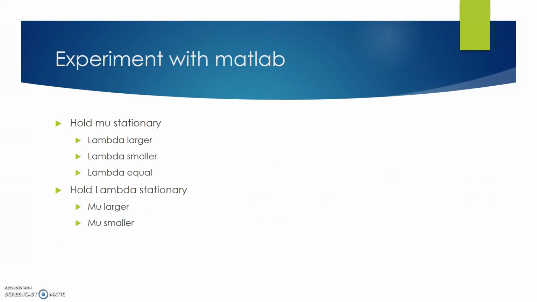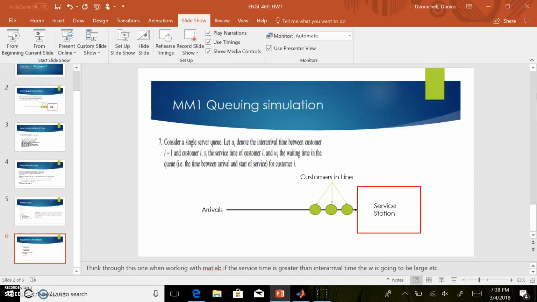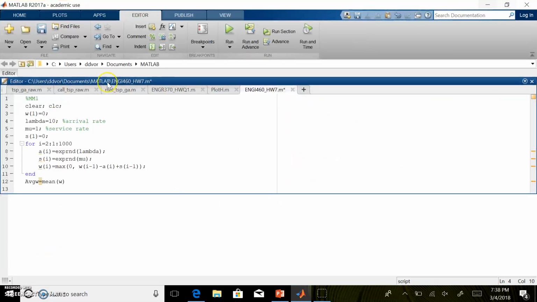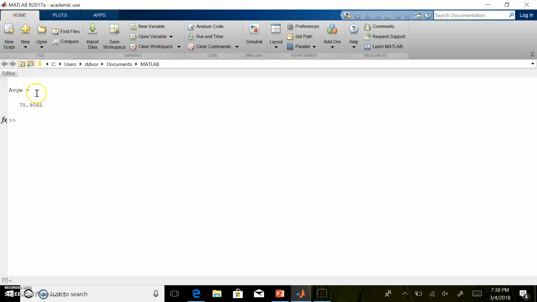So we can experiment with this in MATLAB. So I'm going to hold mu and then lambda stationary and kind of mess with the other one just to show you the impact here really quick. I know I'm a little over time, but I think this is helpful. So if we set both lambda and mu to be exactly the same here and we run it, we end up with this 78.9 average.